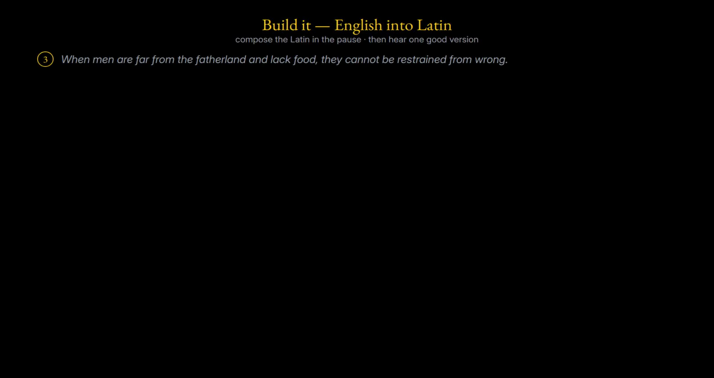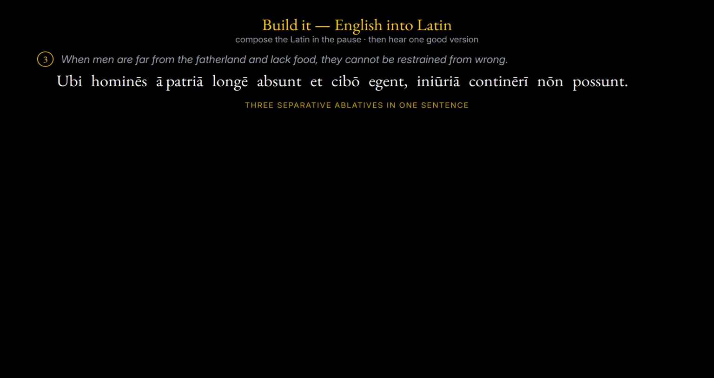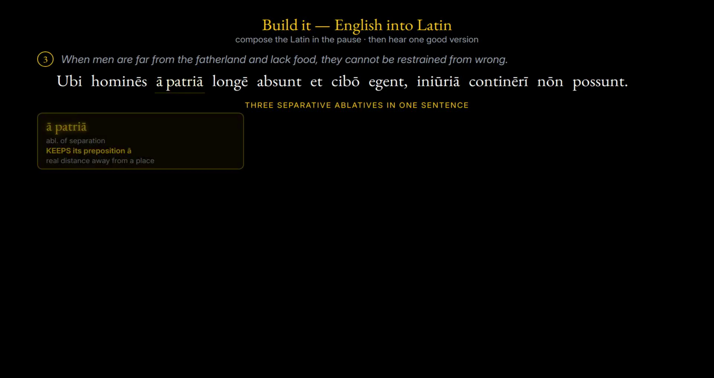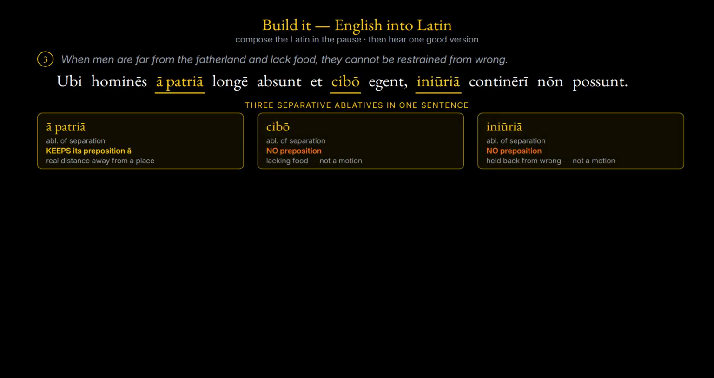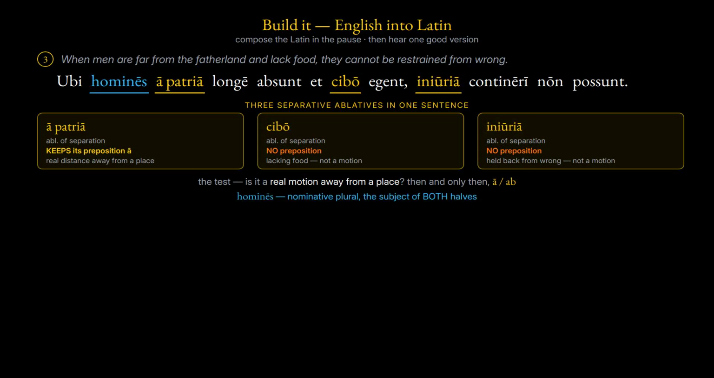Third, when men are far from the fatherland and lack food, they cannot be restrained from wrong. Ubi homines a patria longe absunt et cibo egent, iniuria contineri non possunt. Three separative ablatives in one sentence. Away from the fatherland keeps its preposition because that separation is a real distance: a patria. Lacking food takes no preposition, and neither does being held back from wrong, because neither of those is a motion: cibo, iniuria. The men are nominative plural, subject of both halves.